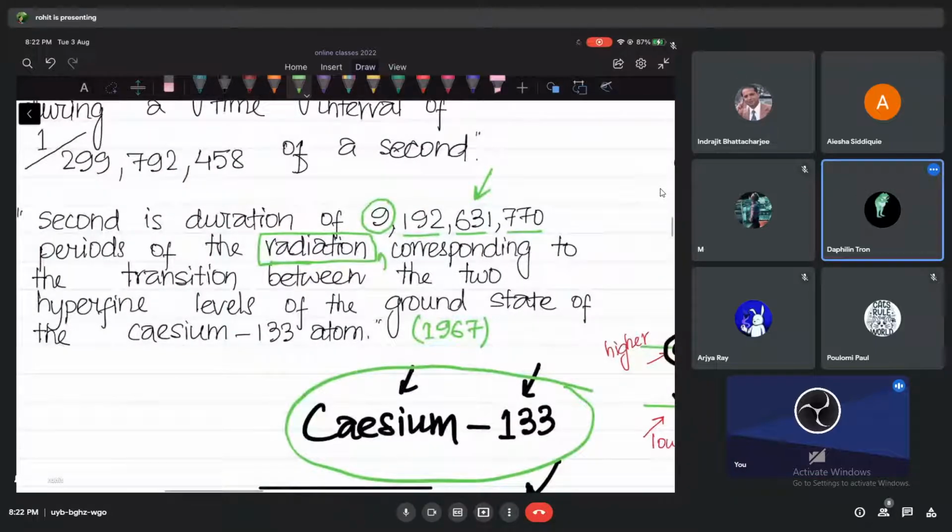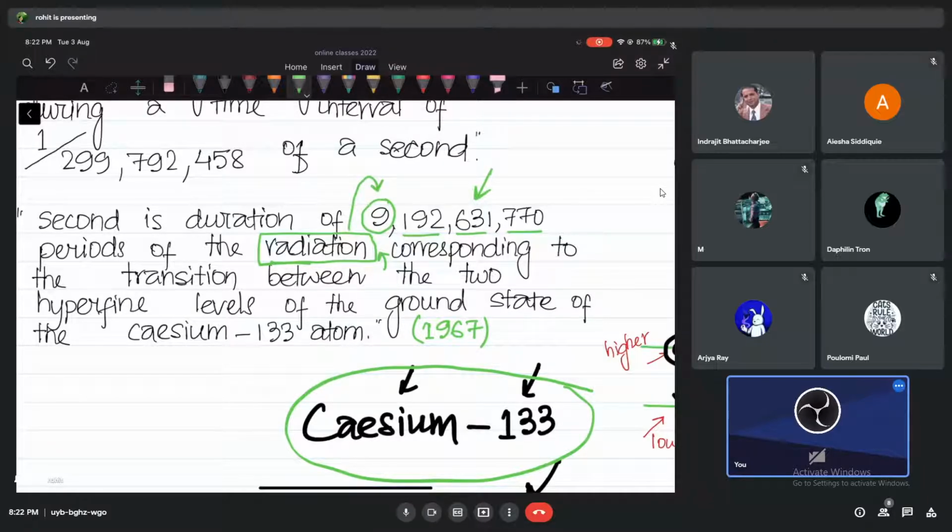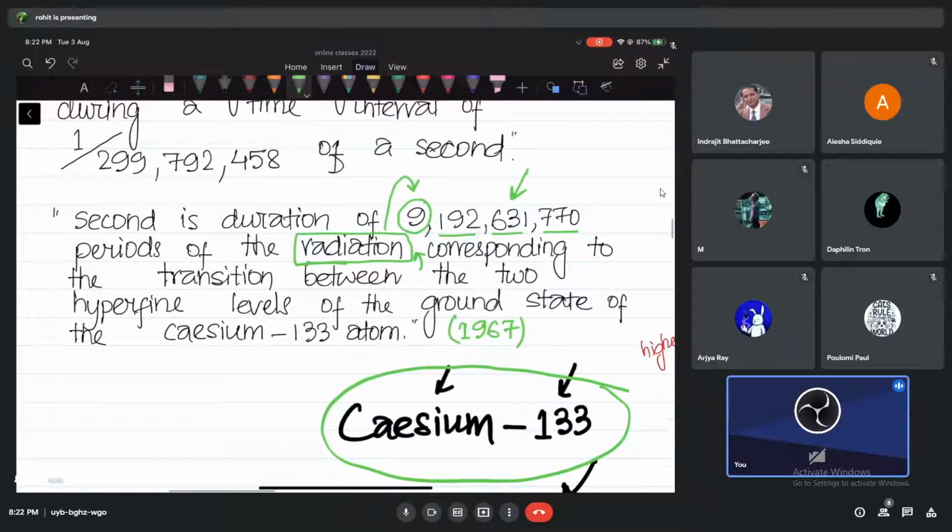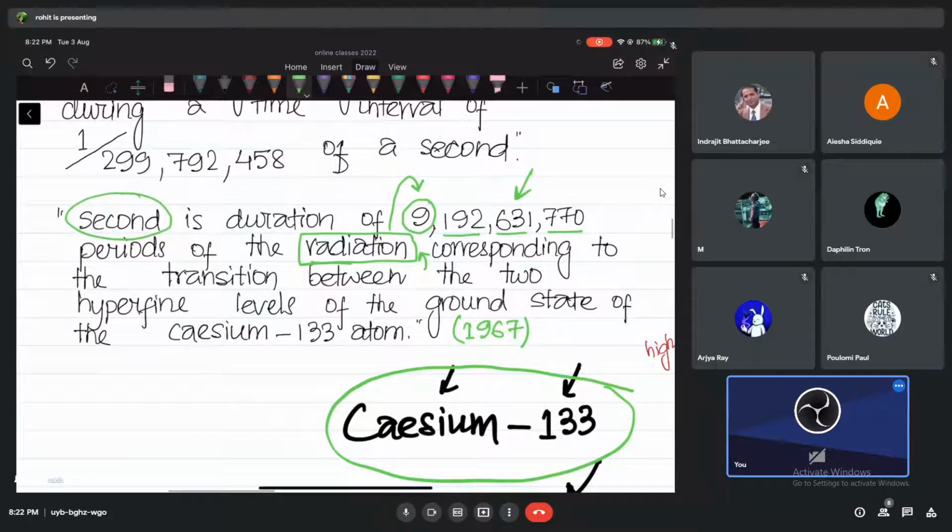The duration in which so many radiations will be emitted, that is what we call 1 second. Can you understand? And by the way, this is fixed. Every time so many radiations will be emitted, and it's happening very fast.